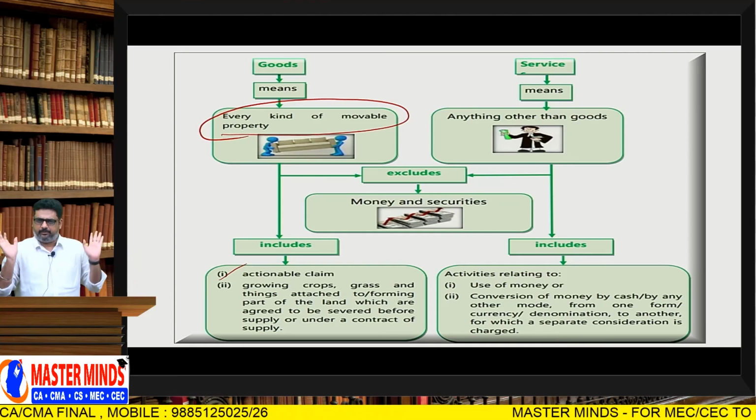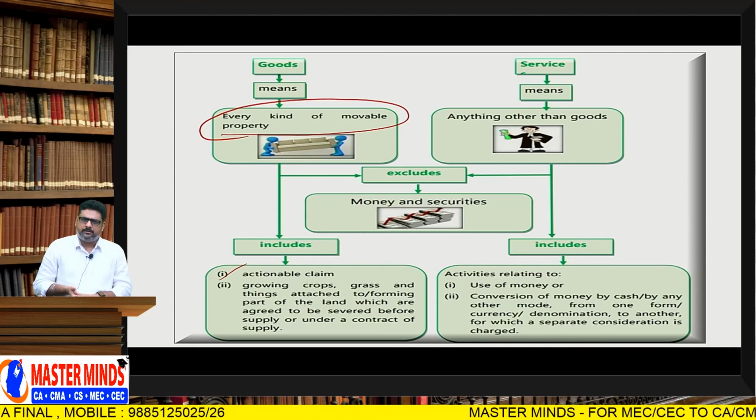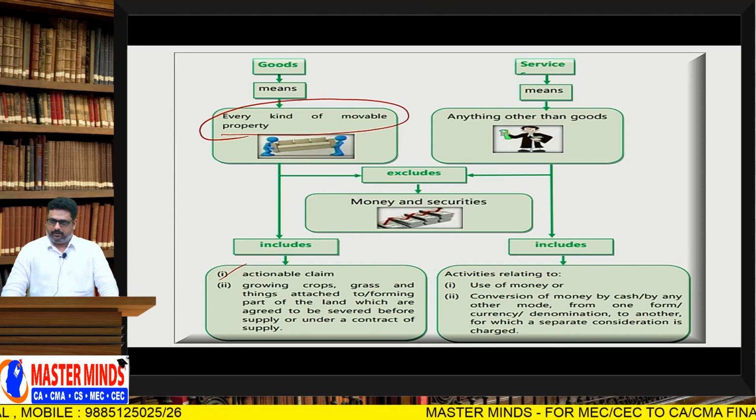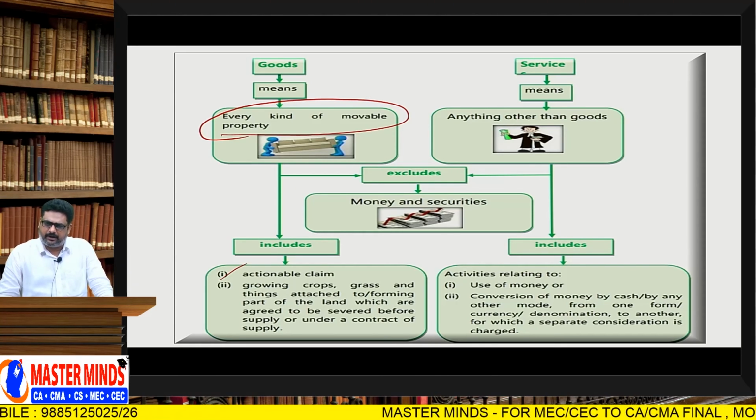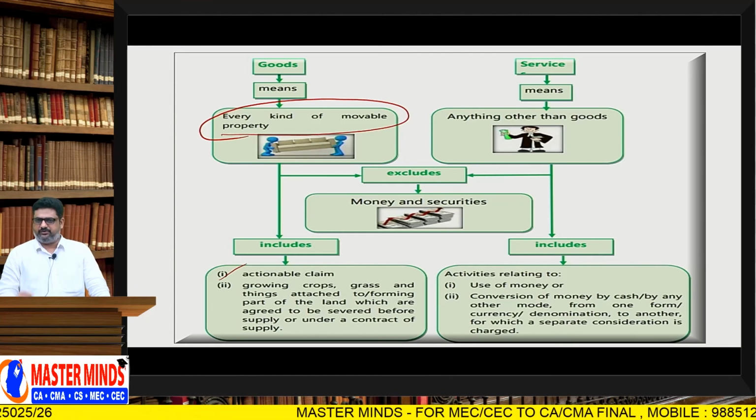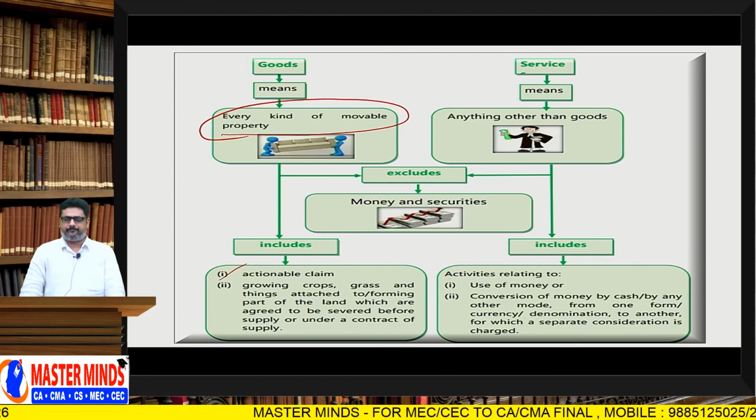Understood? This is the point you should remember here. Actionable claims other than betting, gambling and lotteries are not liable to GST.